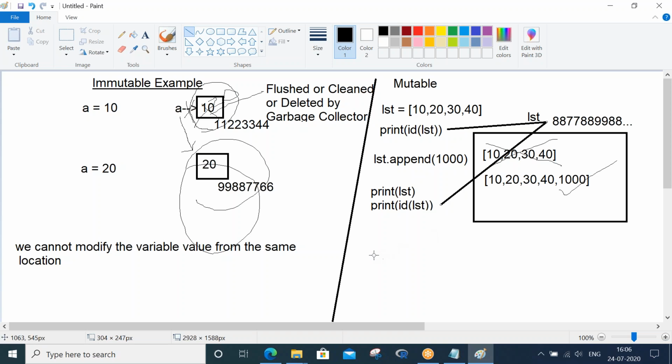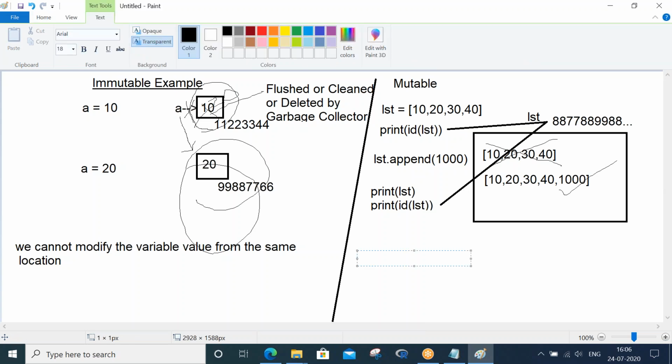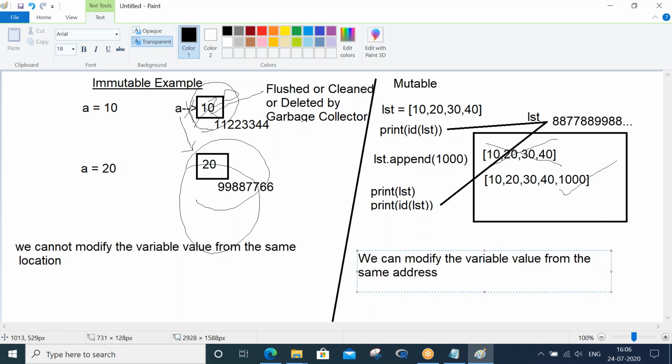So mutable types means what? We can modify the variable value from the same address. So this is the concept of mutable types.